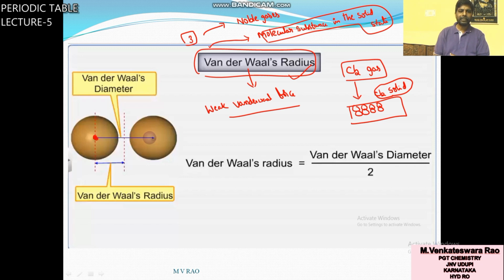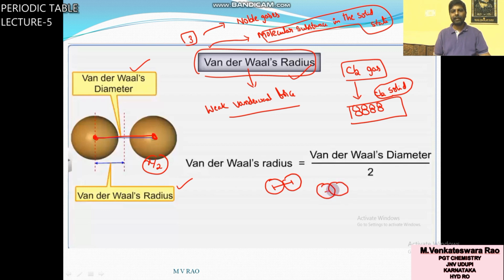This is the nucleus, this is the nucleus. The total distance is called the Van der Waals diameter, divided by 2, you will get the Van der Waals radius. So this type of radius is called metallic radius. This is called covalent radius and this is called Van der Waals radius.